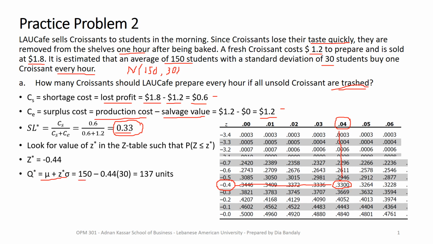Mu is given as 150, sigma is 30, and minus 0.44 is our z value, and we get 137 units. So you see here what we're doing. We are making a quantity which is less than the average, right? Because there's a heavy weight on the surplus. So this will be our optimal quantity.